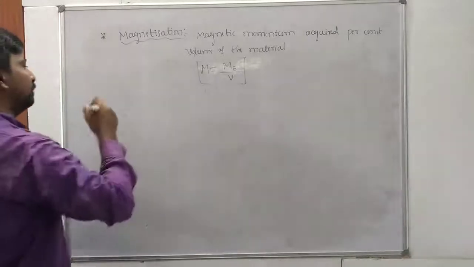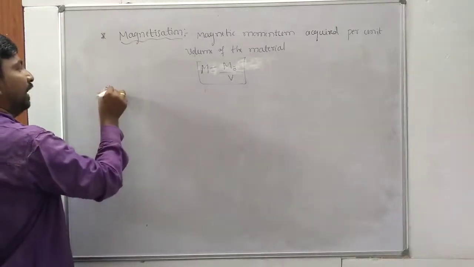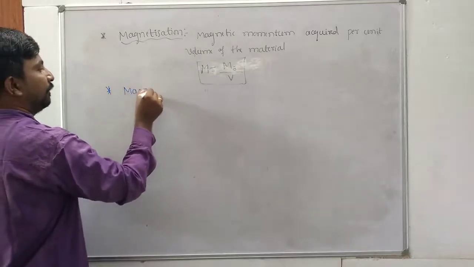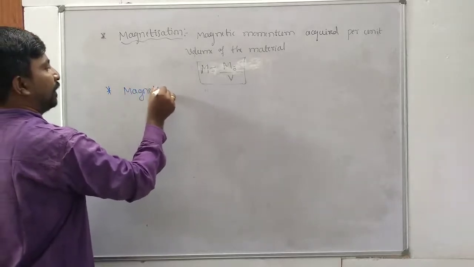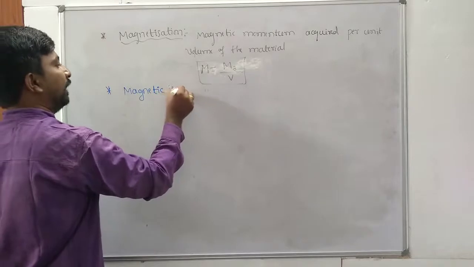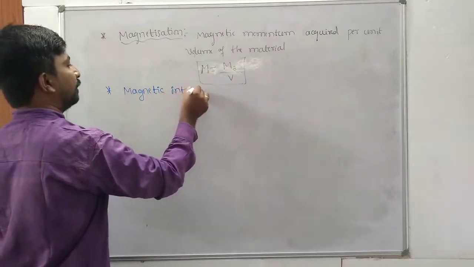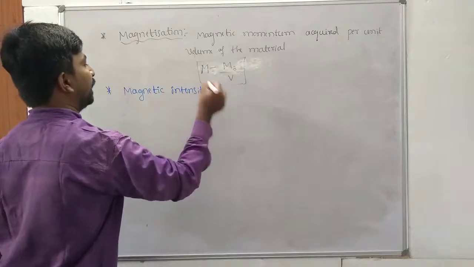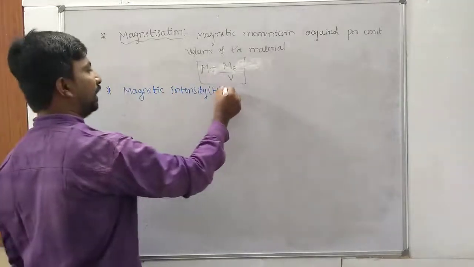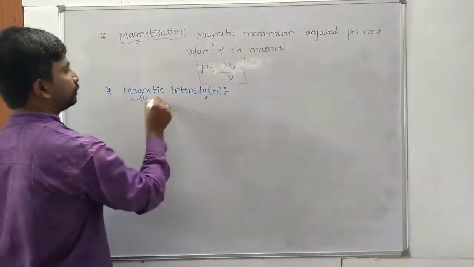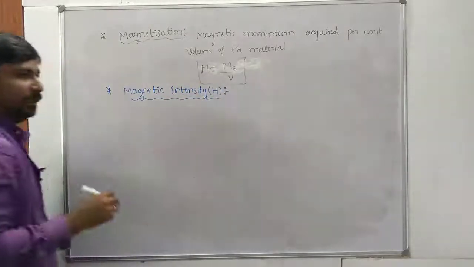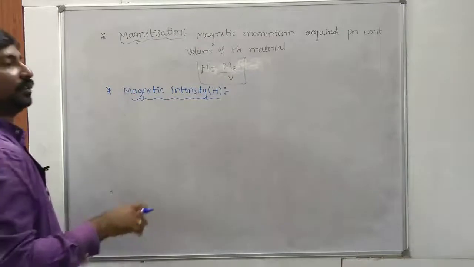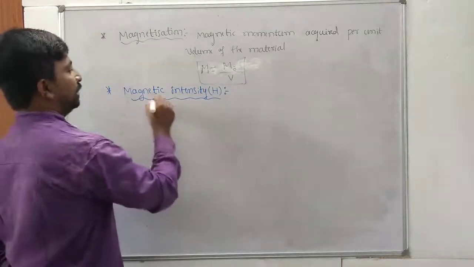Next one is magnetic intensity. It is denoted by capital H. The magnetic field produced by the ampere turns of the solenoid is called what?